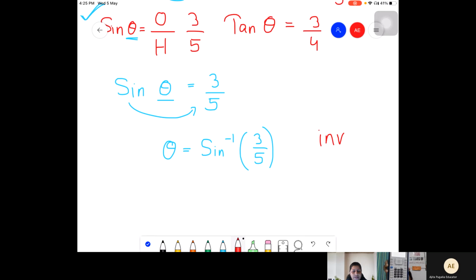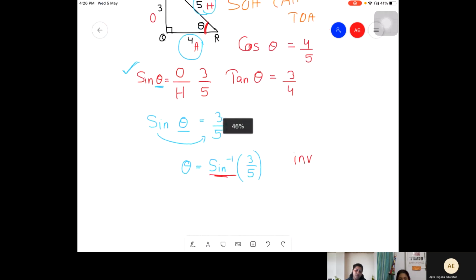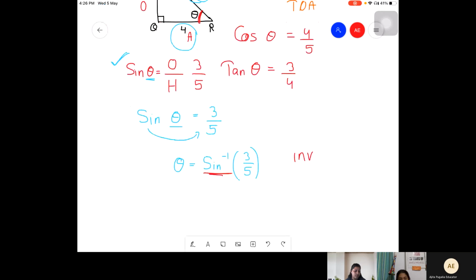functions में where can you find sine inverse? I can see this. Okay, yeah, I got it. This one, right? It will look like this only. Yes, sine inverse. Write down 3 divided by 5. 0.64. So that means the measurement of that angle is that much.